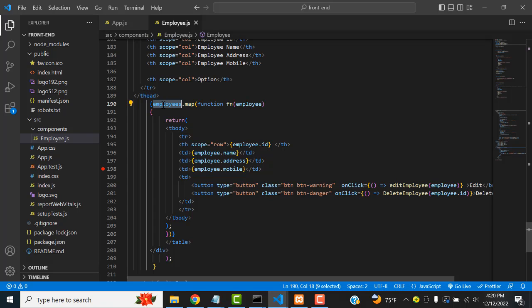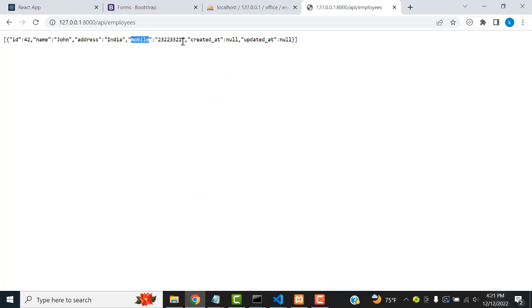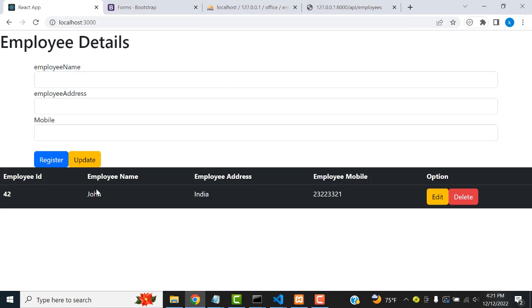All the records are there in the employees. Employee will be the employee function, plural here, singular here. This is plural, this is singular. It will get the employee object, which holds all the properties: ID, name, address, and mobile. You get employee ID, employee name, employee address, and employee mobile one by one, passing them one by one. That's how we have to load the table. This record will be loaded into the table here. It has an edit and delete button as well.